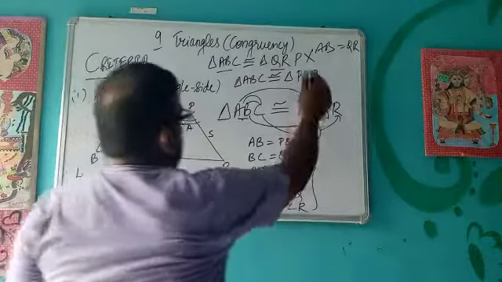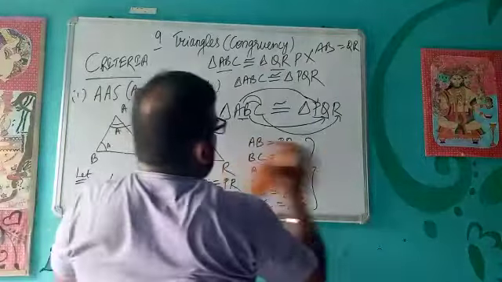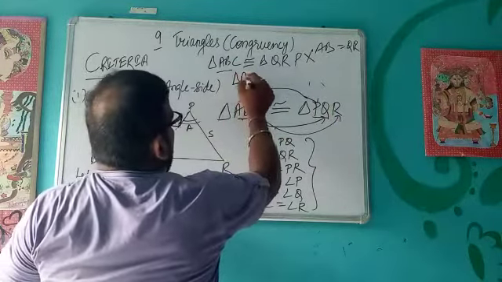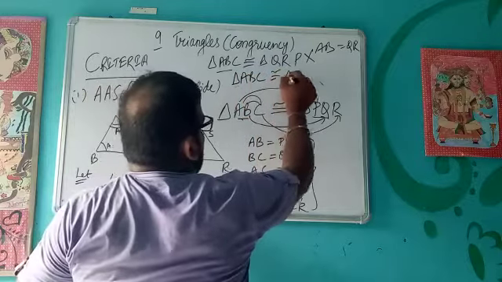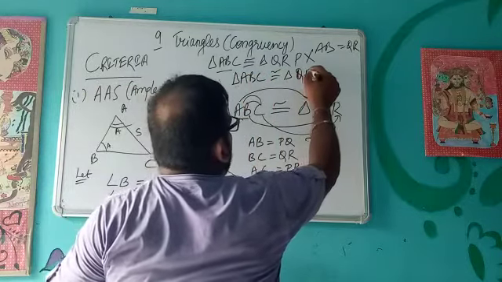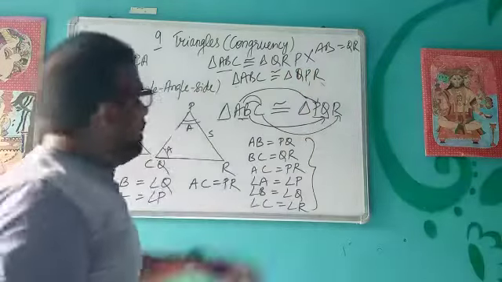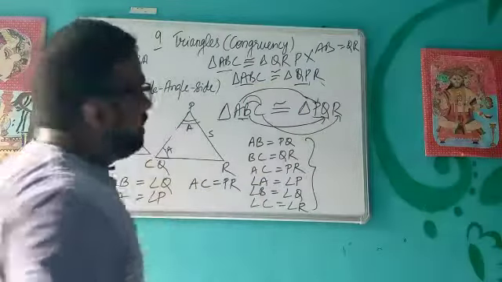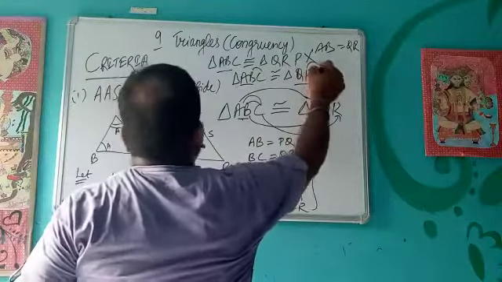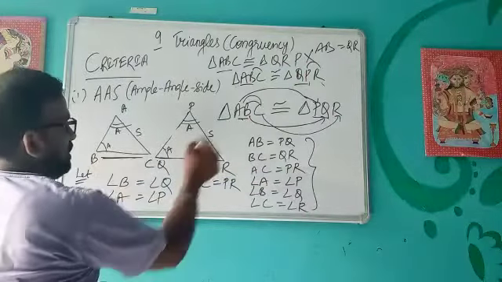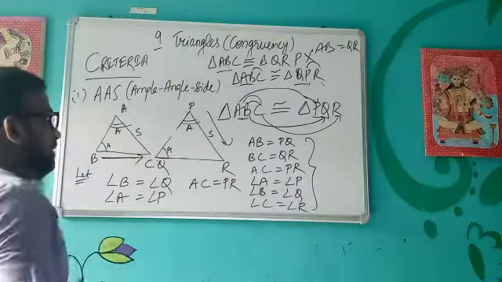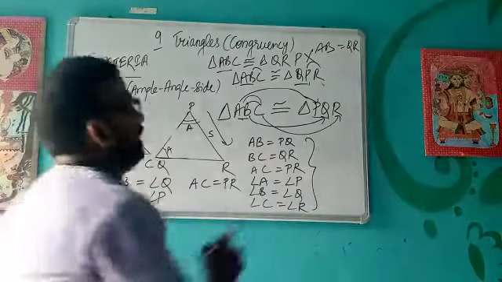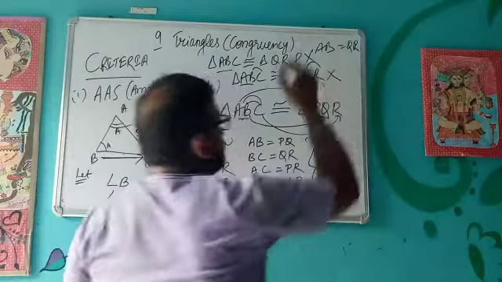Suppose you just reverse it and write it like this: triangle ABC is congruent to triangle, suppose, QPR. Now what is the problem again? See, AB is equal to QP, right. BC equal to PR. So what is my BC? This is my BC and this is PR. So definitely when you cut this triangle and put it on this, BC will never coincide with PR. So again, this statement is also wrong.